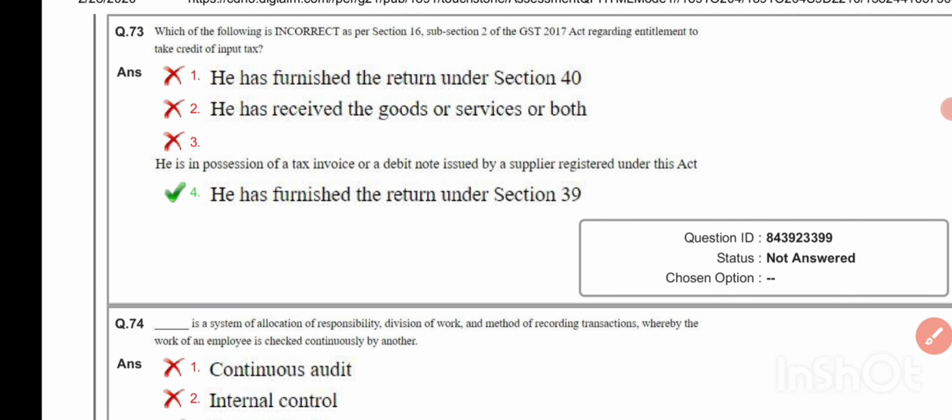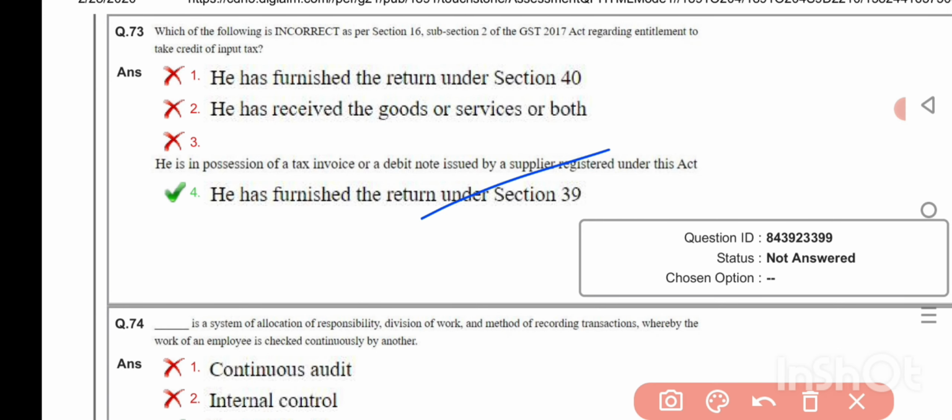Which of the following is incorrect as per section 16 subsection 2 of the GST 2017 Act regarding entitlement to tax credit of input tax? He has furnished the return under section 39.